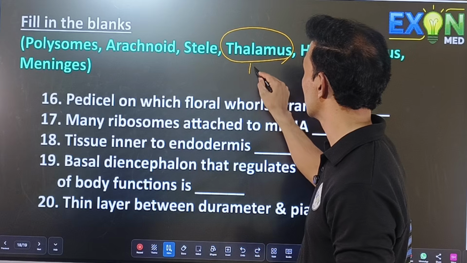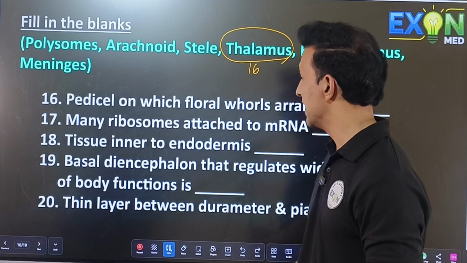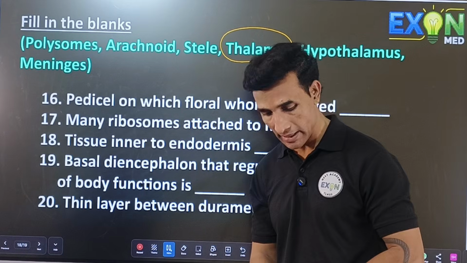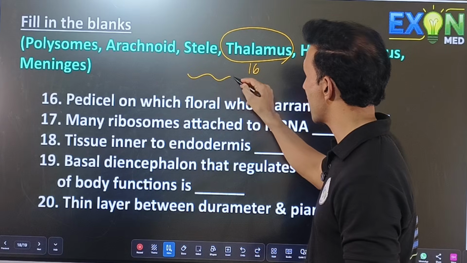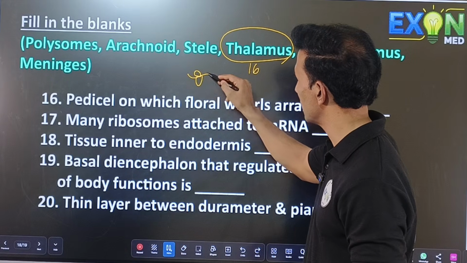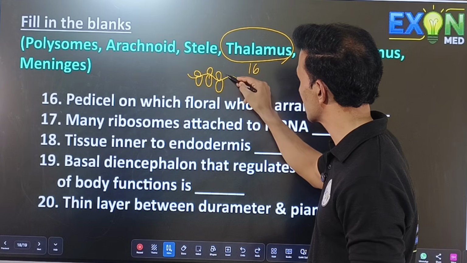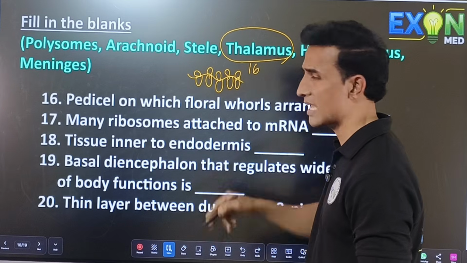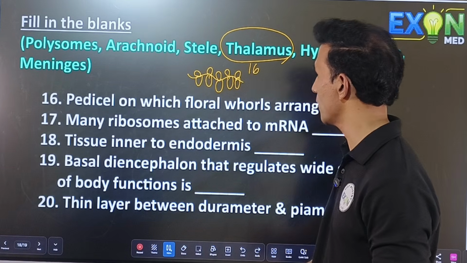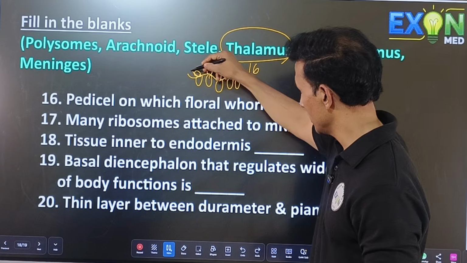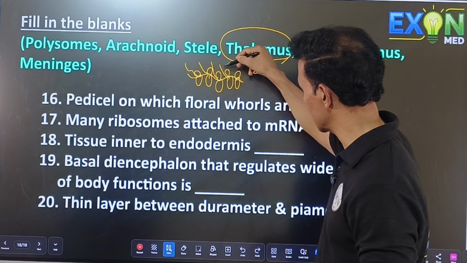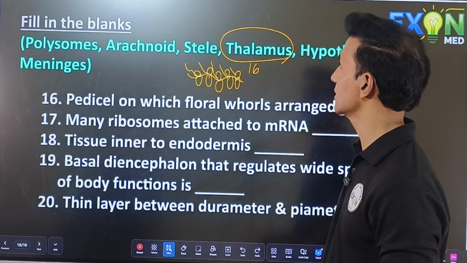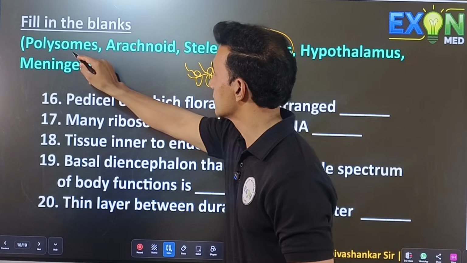Hence this will be the answer. Many ribosomes attached to mRNA. You know, this is mRNA, and there will be many ribosomes attached to this. You can see such a structure where many proteins are synthesized at a time. Such a structure is called polysomes.